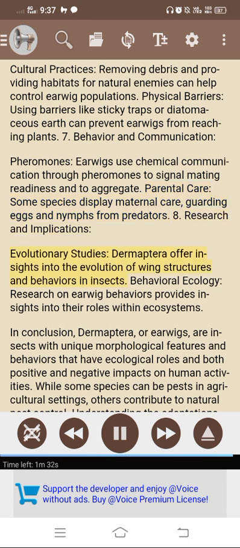8. Research and implications. Evolutionary studies. Dermaptera offer insights into the evolution of wing structures and behaviors in insects. Behavioral ecology. Research on earwig behaviors provides insights into their roles within ecosystems.